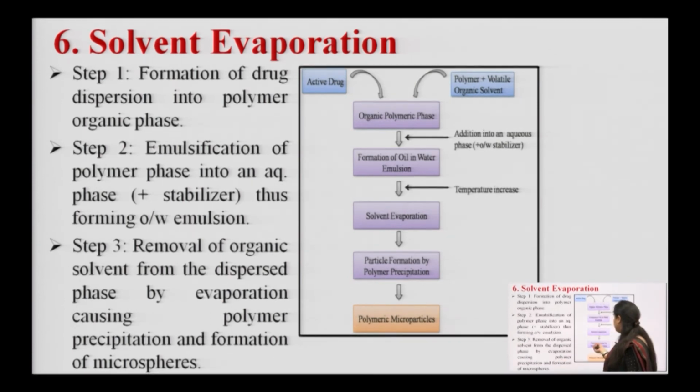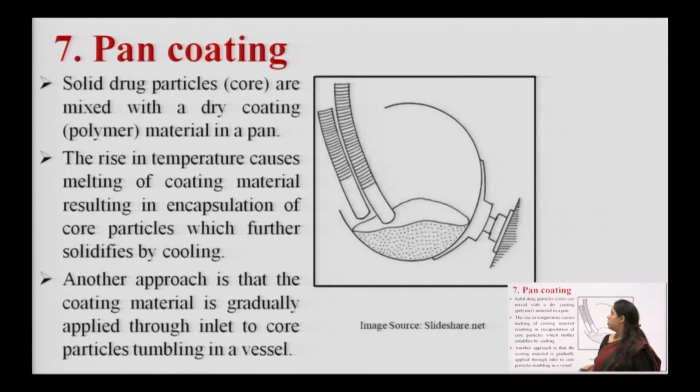So, at the end you can see the particle formation: polymer precipitation will occur and the polymeric microparticles will be formed. So, this is how we can achieve microparticles using solvent evaporation. Now, let us move on to the next slide.